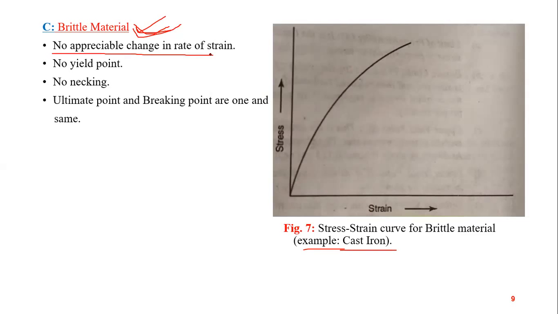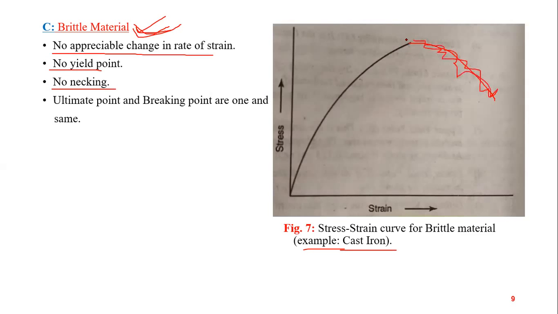The change in rate of strain is negligible in brittle materials, because if the load is applied, they will fail without being deformed. Okay, so change in rate of strain is negligible. There is no yield point, as you can see, and no necking. Okay, there is no necking, because for necking, this behavior has to be something like this. Which is not the case, which is not there.